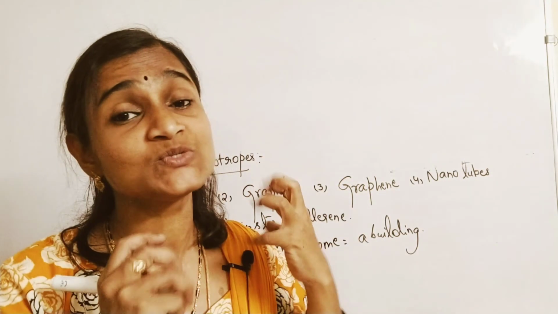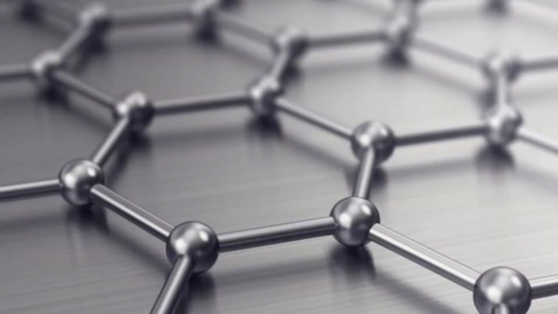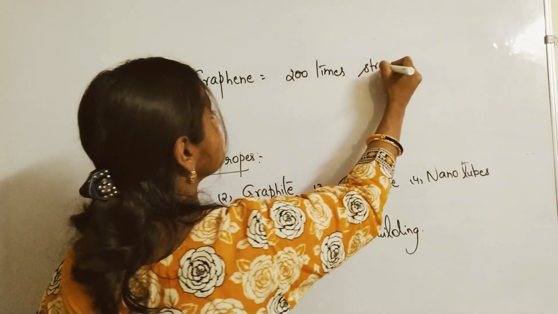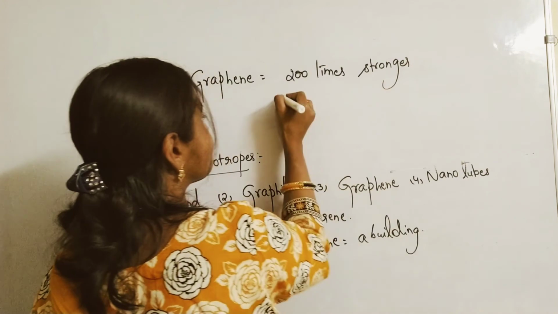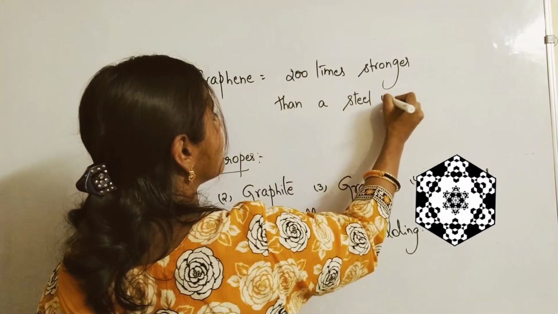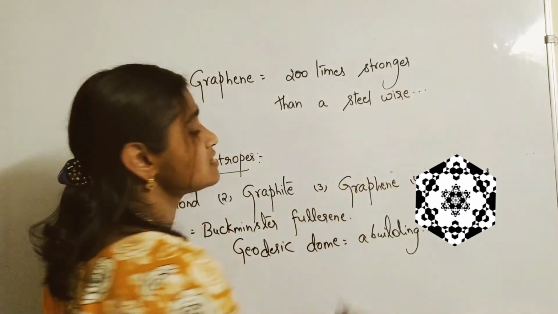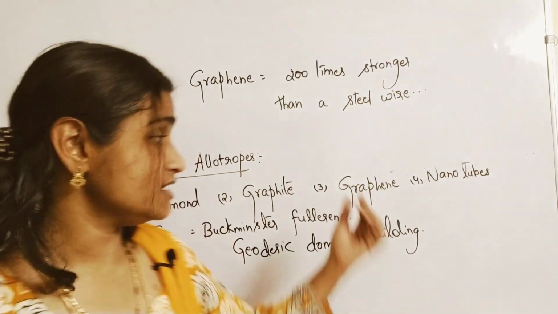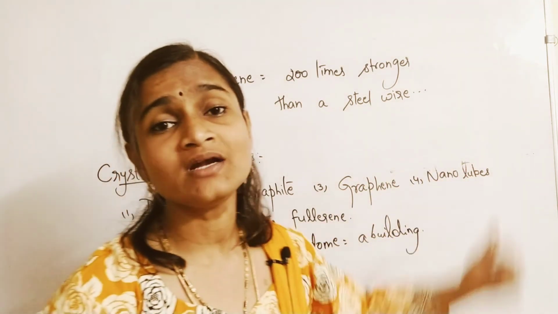It is a very lightweight substance, and it is also the strongest allotropic form. Graphene is 200 times stronger than a steel wire. Such a strongest allotropic form, graphene. And the last one is what? Nanotubes.